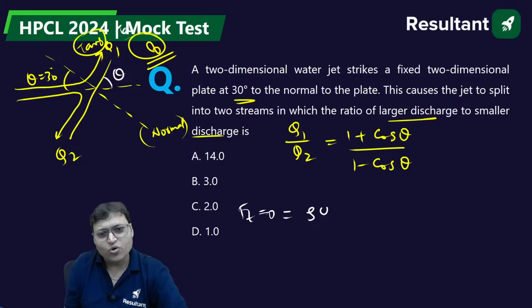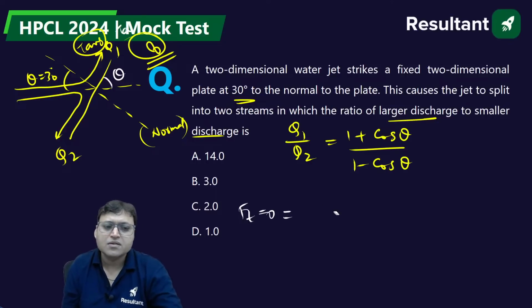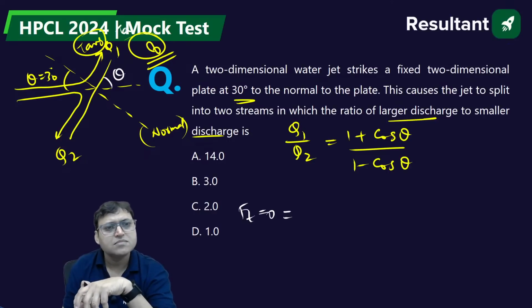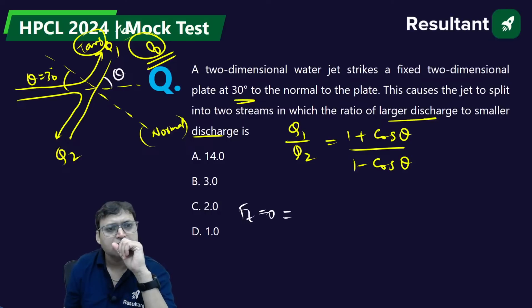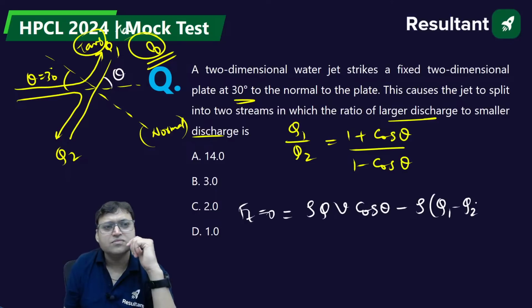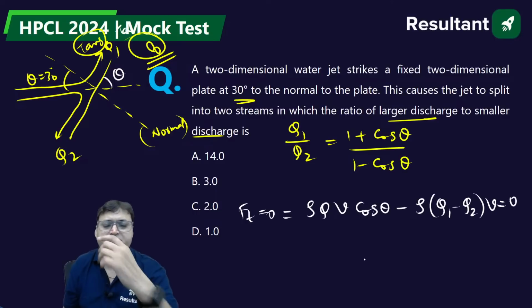That is rho Q V cos theta minus rho (Q1 minus Q2) V equal to 0.